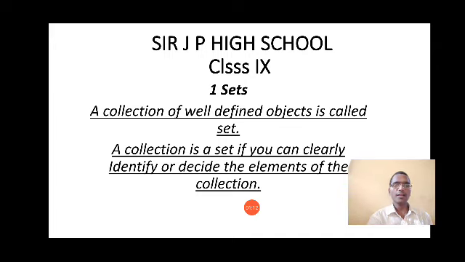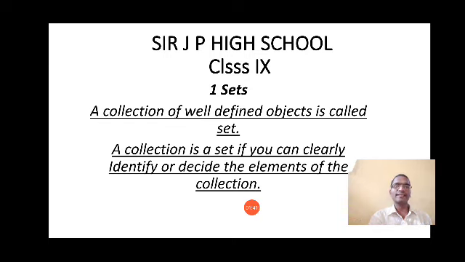Now let me tell you one more example. Suppose I am asking you to make a list of all the bright students in your class. Now see, in this case, the list of all the students will not be the same. Why? Because some students say that Ramesh is a bright boy, but for some students Ramesh cannot be bright.